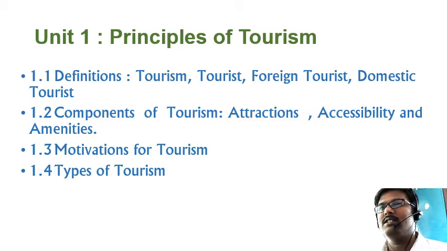And the third thing is amenities. These are very basic things required for tourist people, because they are all human beings, so they need food and accommodation there. So these kinds of things are known as amenities. We'll see these topics very deeply in the future classes.